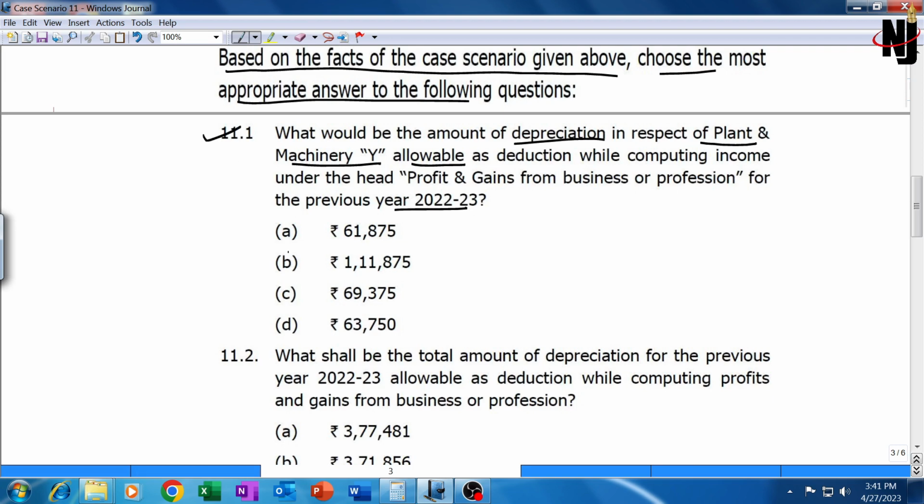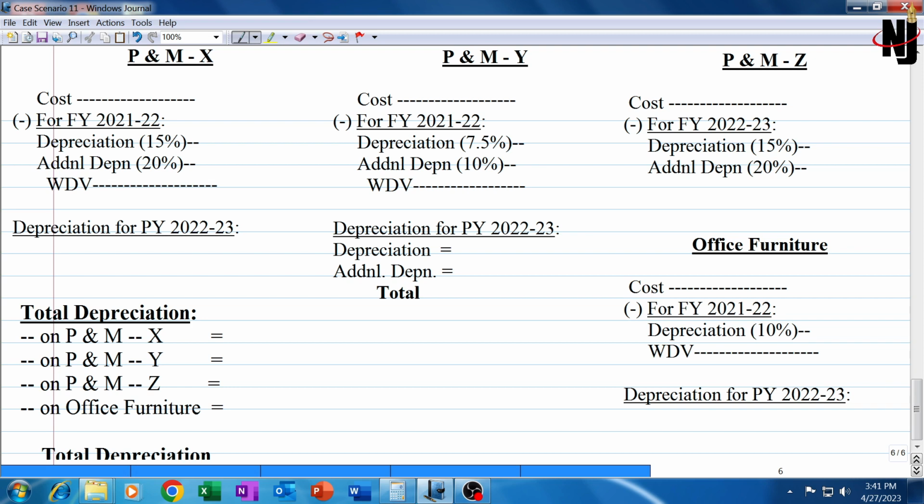Let's do one thing. Let's calculate it out for all the four assets. I have kept the format ready. Let's start with plant machinery Y. What is asked of us in the question? What is the cost? Cost, then depreciation and additional depreciation for financial year 21-22, 7.5% and 10% because put to use for less than 180 days. We will get the WDV for last year, the closing WDV of last year, which becomes the opening WDV for the current year. Then we will compute depreciation for previous year 22-23, where we'll have additional depreciation also because only half of the additional depreciation was claimed in 21-22.